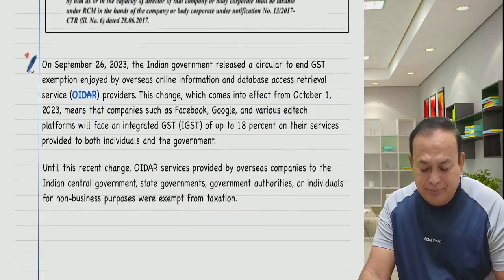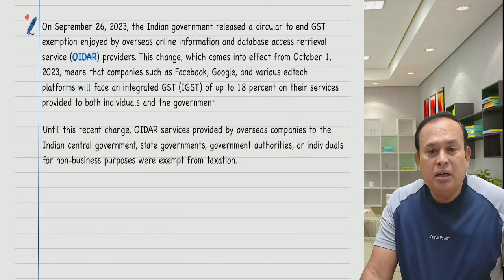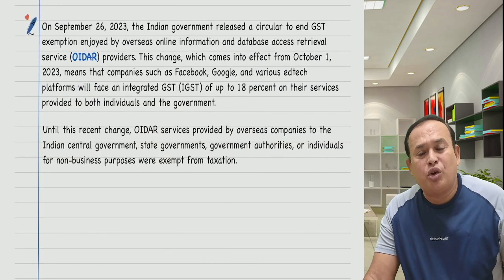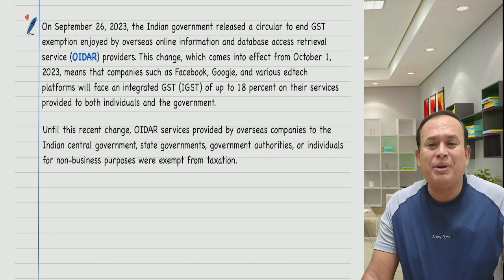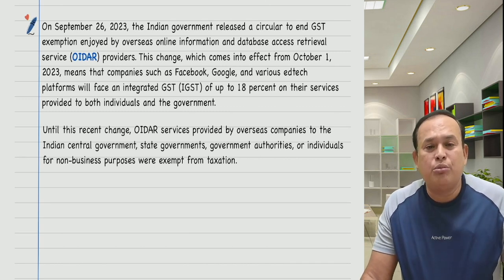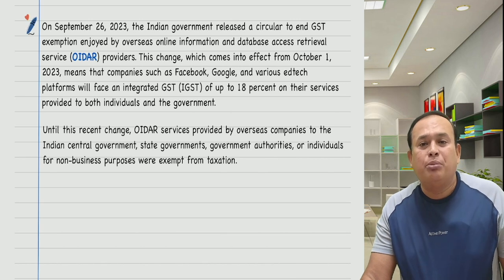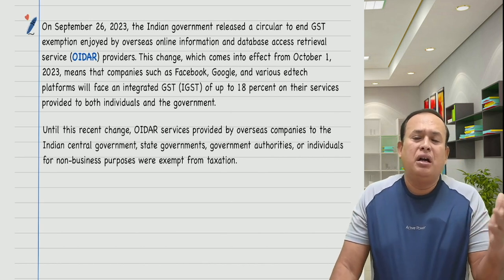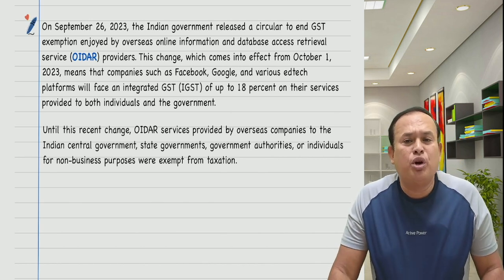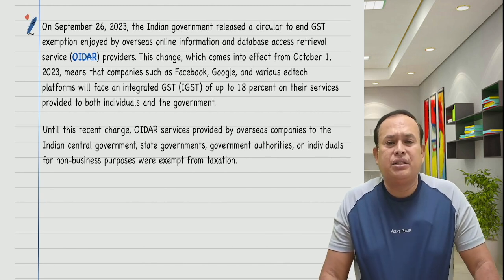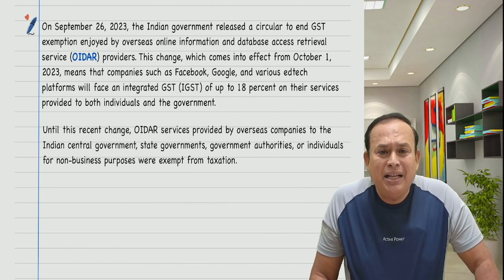Further, my dear friends, from September 26, 2023 onwards, the Indian government has removed the exemption which was earlier enjoyed by Flipkart, what we call Facebook, Google, like that. What are they here?